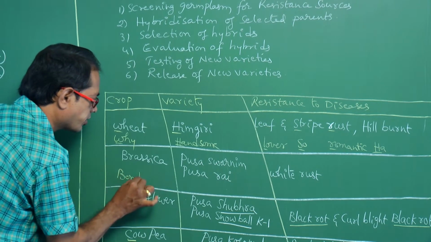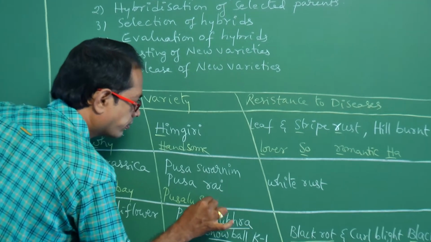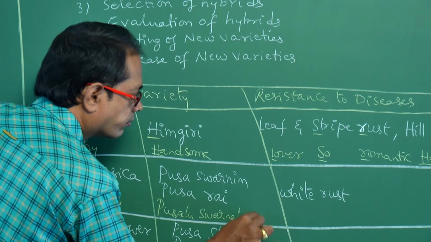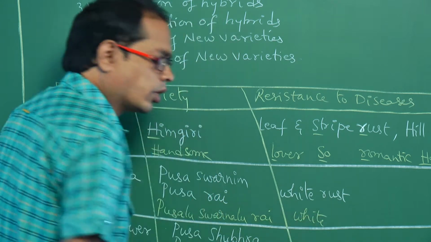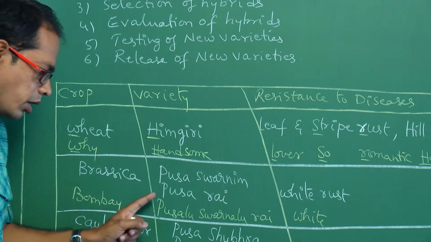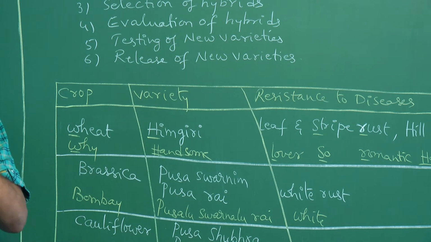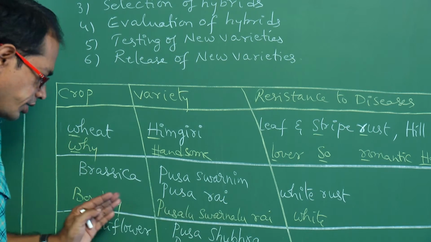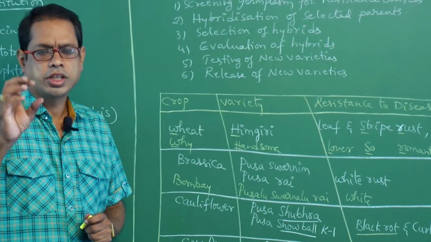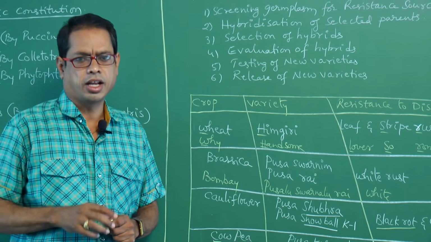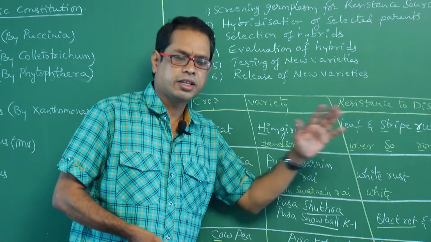How to remember means, Bombay Posalu Swarnalu Rai white. That means in Bombay some varieties are there. That is Bombay Posalu Swarnalu Rai white. That means the stones in Bombay, those are white in color. Like that you have to remember. Bombay Posalu Swarnalu Railu white.